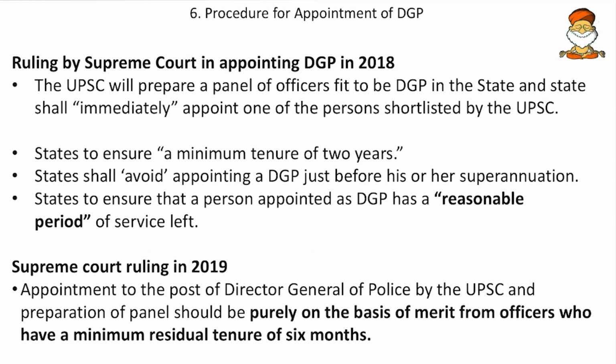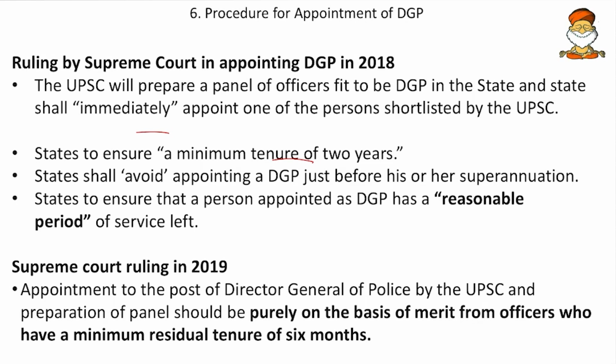And the ruling by the Supreme Court: the Supreme Court said that as and when the UPSC gives the shortlist, the state has to select the DGPs only from that shortlist, not from any others. So that was one. And then the states should ensure a minimum tenure of 2 years for that officer. And then states shall avoid appointing a DGP just before his or her superannuation.